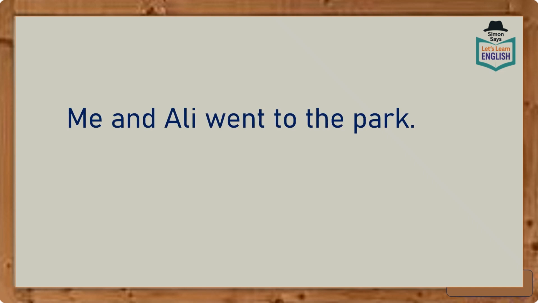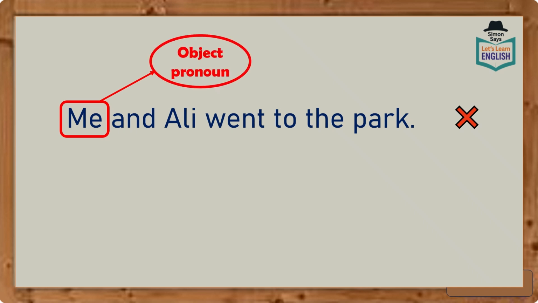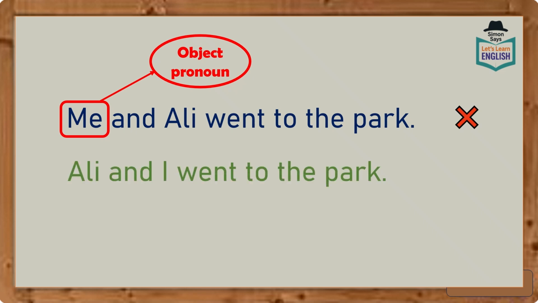Here's another example. Me and Ali went to the park. Now, this sentence is wrong. It's not correct because me is an object pronoun, and an object pronoun does not do the action. So let's look at this other sentence.